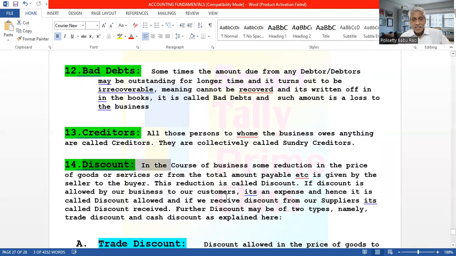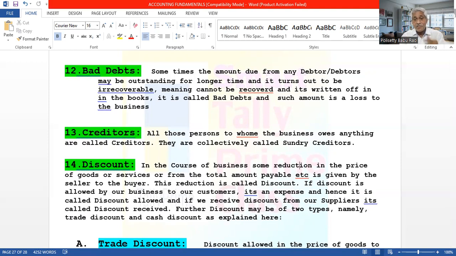In the course of business, some reduction in the price of the goods or services, or from the total amount payable, is given by the seller to the buyer. This reduction is called discount. If the discount is allowed by our business to our customers, it is an expense to us, hence it is called discount allowed.